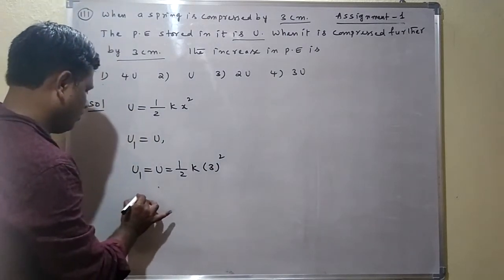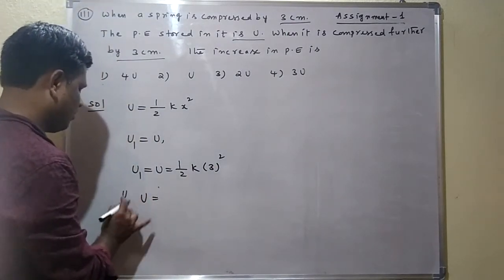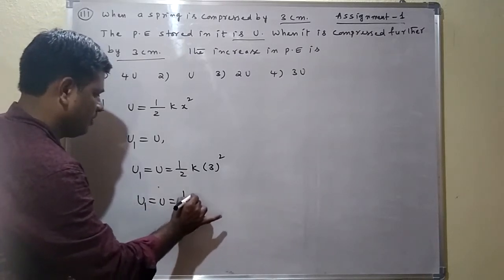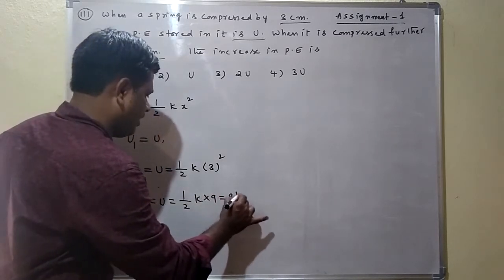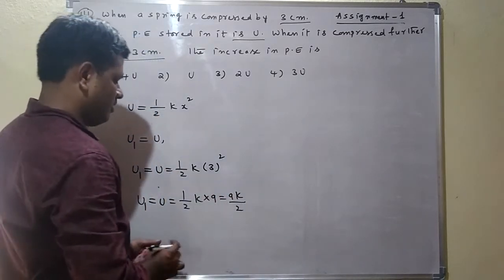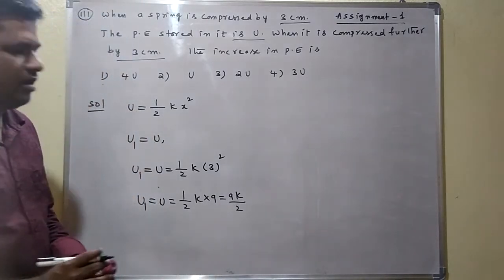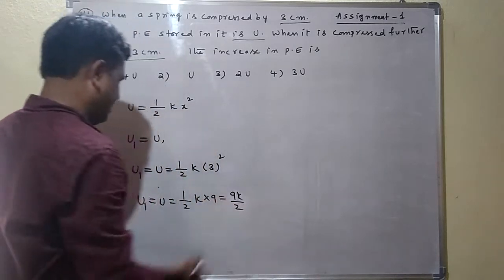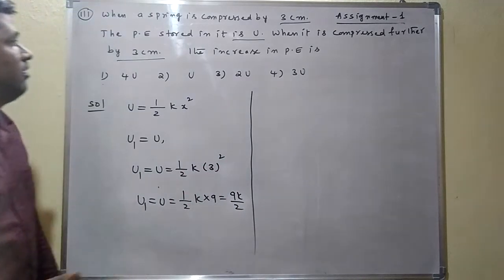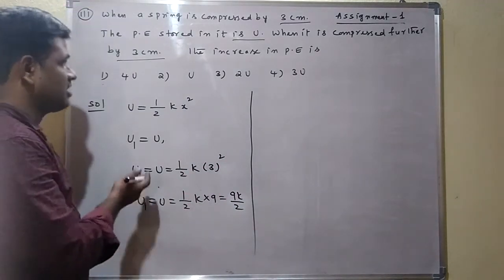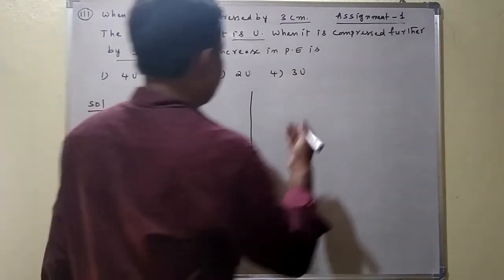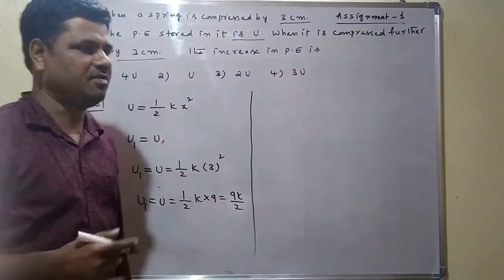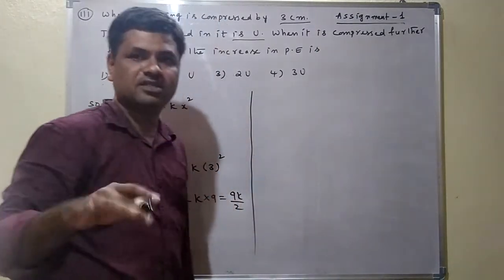So U1 is equal to U is equal to half K into 9, or 9K by 2, we are getting. Or better to write here, this is 1 by 2 into 9K, that is 9K by 2, no problem at all. 9K by 2 is the initial potential energy. Next, the final potential energy, when it is compressed further by 3 centimeters. Again compressed 3 centimeters: 3 centimeter plus 3 centimeter is equal to 6 centimeters.